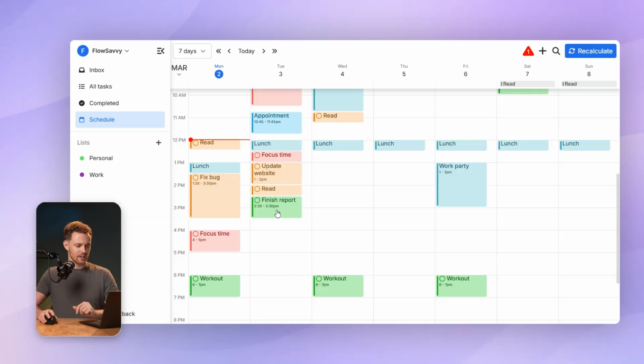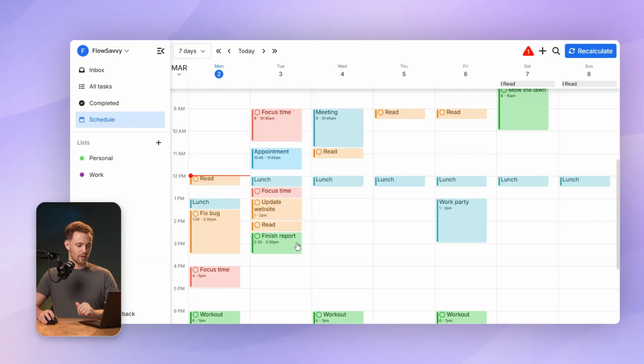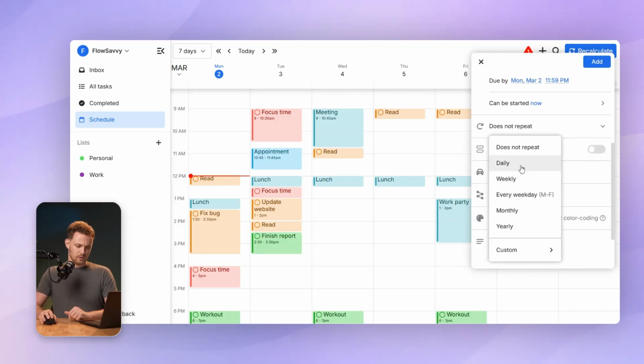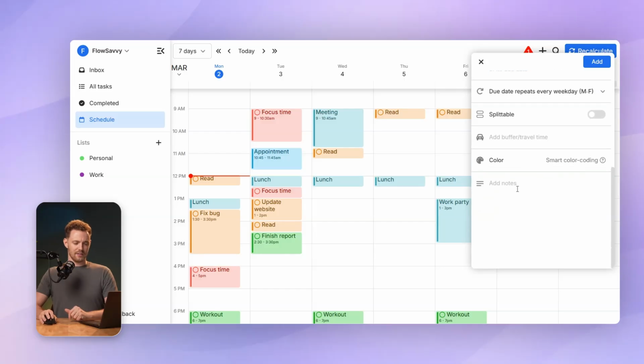All right, those are the basics of setting up FlowSavvy, but I wanted to give you some extra tips for different use cases. So the first one is some people like putting every individual task in FlowSavvy, kind of like what I've done here. I have read, fix bug, finish report, but some people prefer to just do bigger blocks for categories of tasks. For example, I can do admin and let's say 2 hours a day. I'll do more options, repeat every weekday. And then in the notes down here, I can use the checklist feature to do my subtasks here. So let's say now I can answer my emails in this block. I can follow up with clients, things like that.